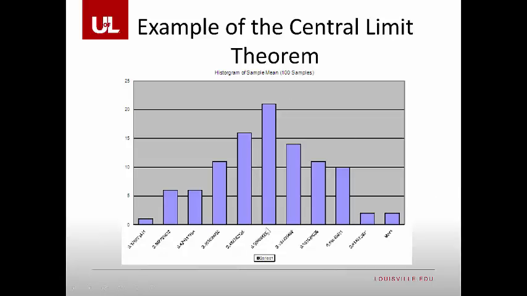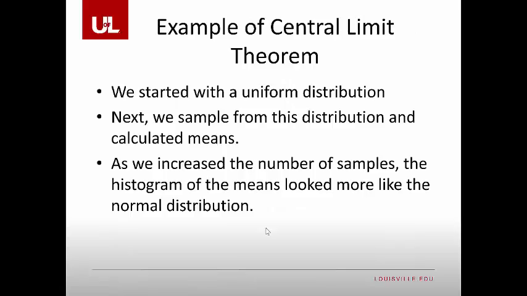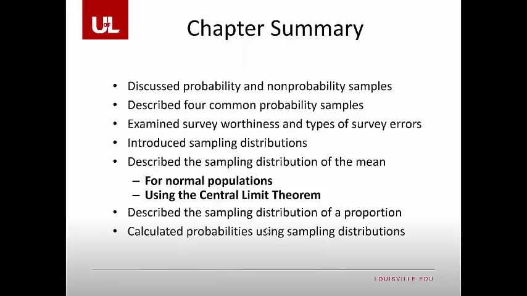So here, when we started off with a population that clearly was not normal, we can still show that the sample means approach a normal bell curve. And so this is an example of the central limit theorem working. We started with a uniform distribution. Next, we sample from this distribution and calculate means. Then, as we increase the number of samples, the histogram of the means looks more like the normal distribution.